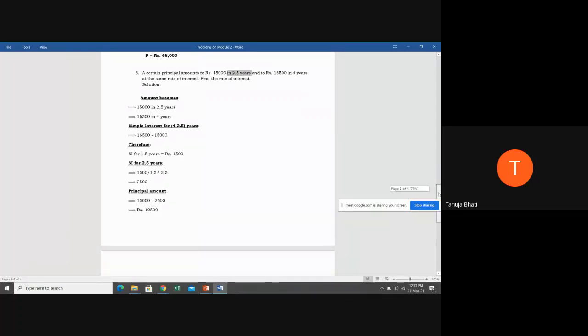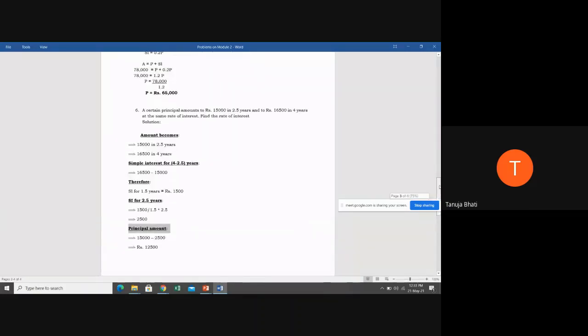Next, the principal amount. How do you calculate the principal amount, students? We know that at the end of 2.5 years, I'm going to get 15,000. We know the interest up to 2.5 years is 2,500. So the principal amount is going to be 15,000 minus 2,500, which is 12,500. In future, after 2.5 years, I am receiving 15,000. Interest up to 2.5 years is 2,500. So what is my present value? It is obviously 15,000 minus 2,500, which is 12,500.